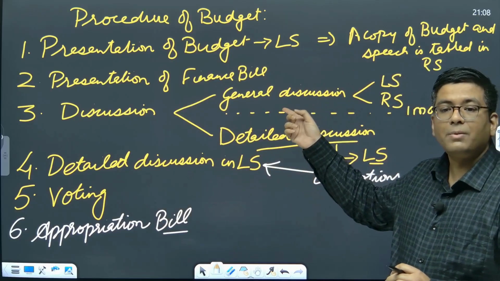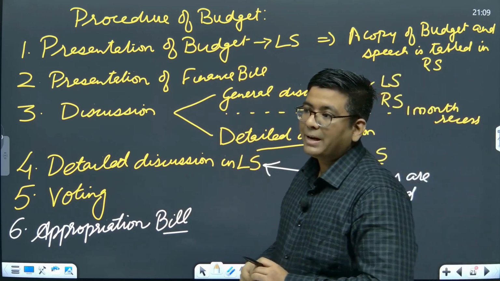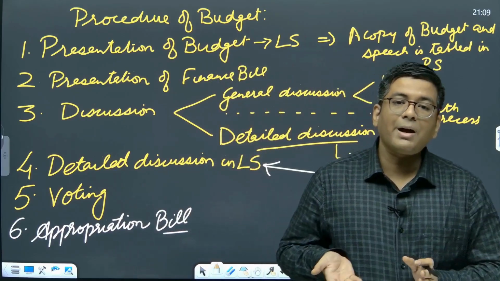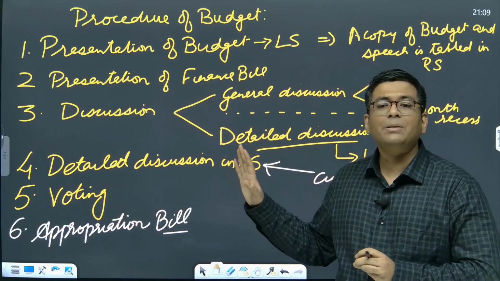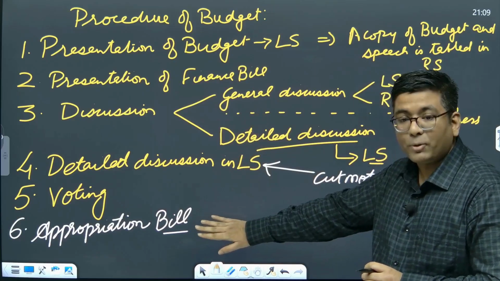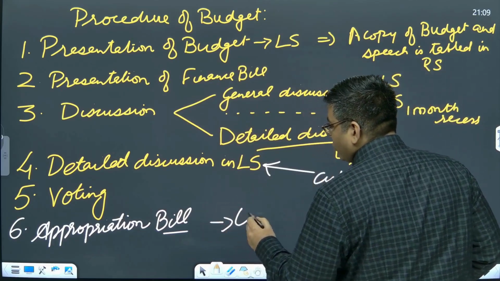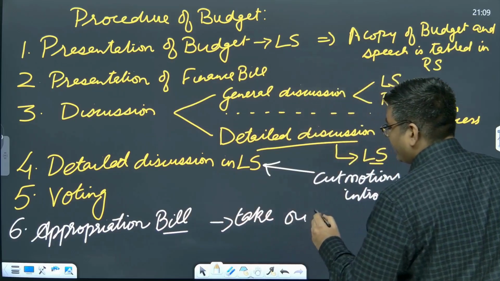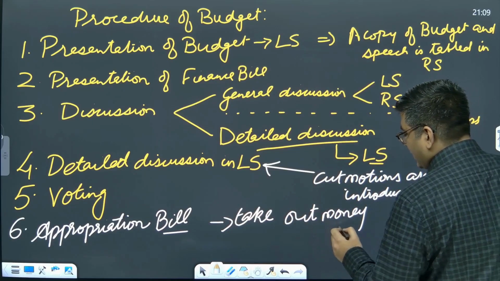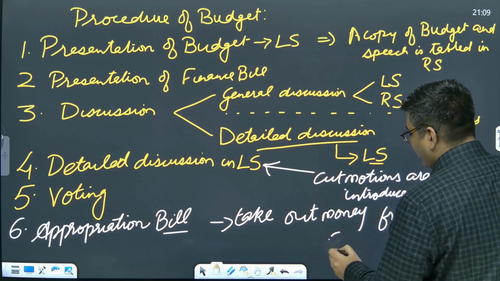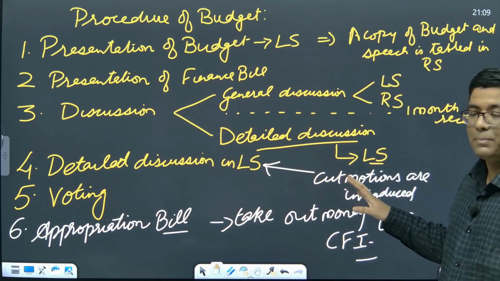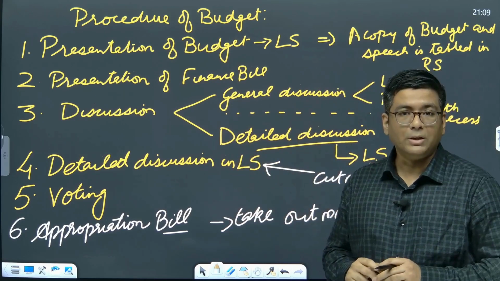It will be sent to the Rajya Sabha. Then, after following the entire procedure of the money bill, it will come back within 14 days with or without amendments, and the Lok Sabha has the discretion to either accept the amendments or completely reject them, and subsequently it is deemed to be passed. Okay, so after the appropriation bill, you can take out money from the Consolidated Fund of India, and then subsequently it will be disbursed to the various authorities, various ministries and departments. So this is basically the procedure of the budget.